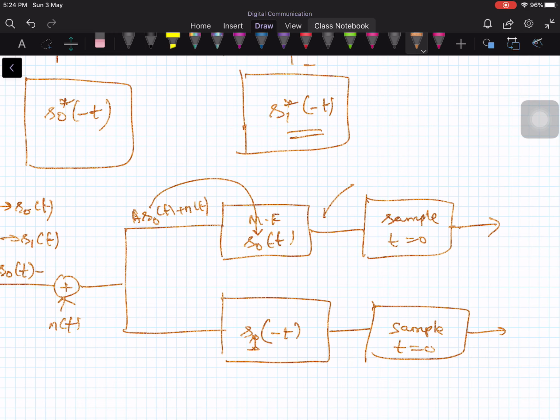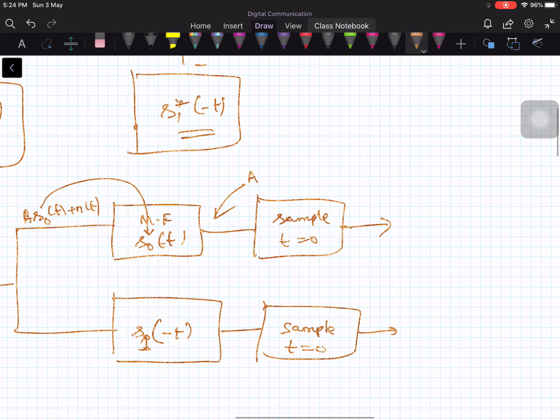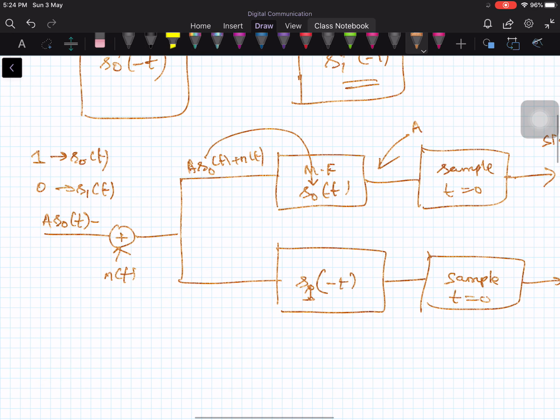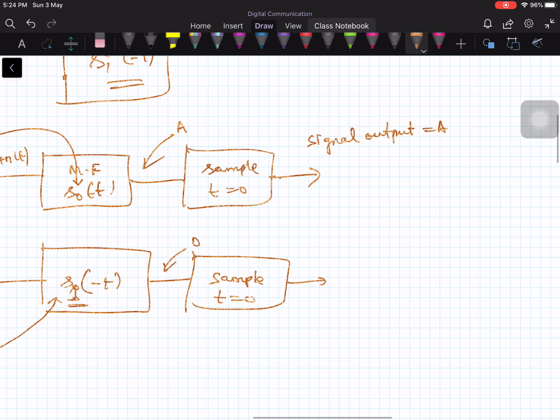Therefore the signal contribution is A, so signal output equals A. But what about the second matched filter? The s naught of t is multiplied by s1 of minus t and integrated, as happens in a matched filter. Since s naught of t and s1 of t are orthogonal, the signal contribution is 0. Therefore in the second matched filter, signal output equals 0.